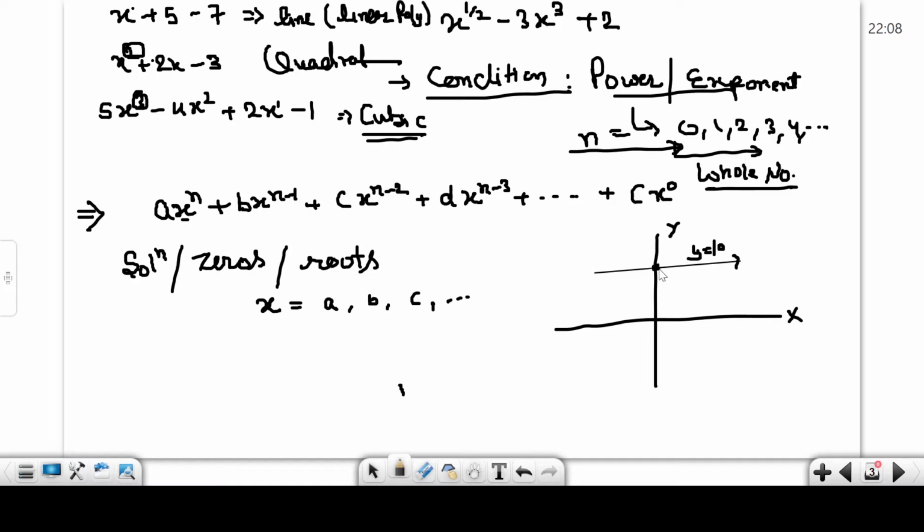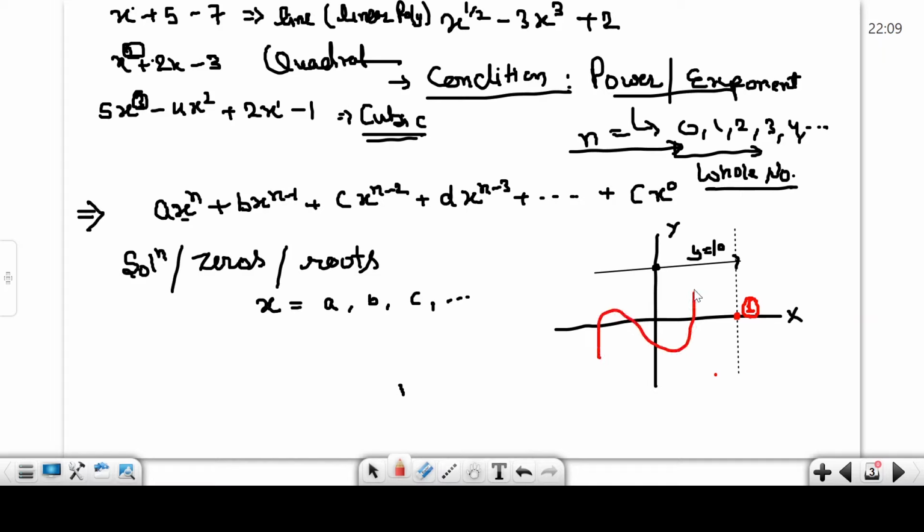So here this point is 10, and if we make the same line, now tell me how many solutions, how many times does this line cut the x-axis? One time. It means how many solutions? One solution.